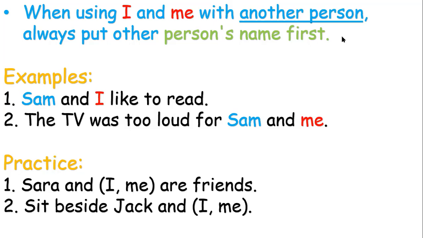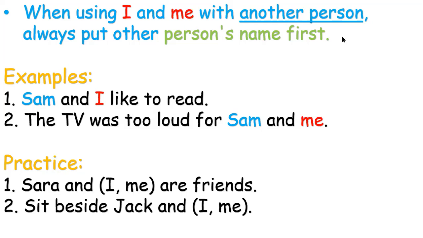Okay, for example, Sam and I like to read. We have here the verb like. So I will choose I. Why? Because it comes before the verb. So when it comes before the verb as a subject, I have to use I, not me.